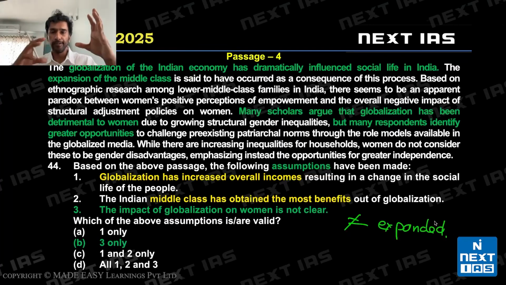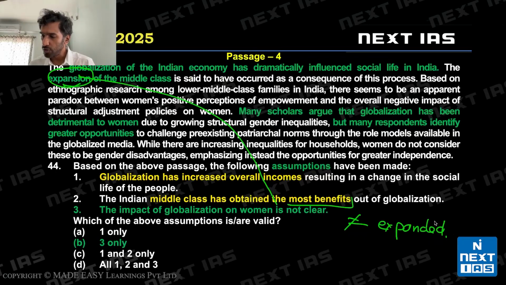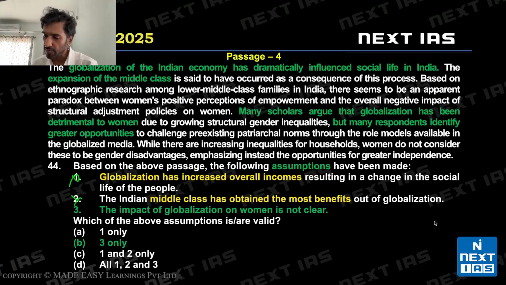I tell you, just like a bar graph question, we look at the graph and we decide whether an option is correct or incorrect. If we look at the passage, expansion is written. Expansion is not the same as most benefits, right? So 2 is invalid, 1 is invalid. 3 says the impact of globalization on women is not clear. This is correct based on this mixed bag of information they've given in the second half of the passage, right? So option B is the right choice, which is 3 only.